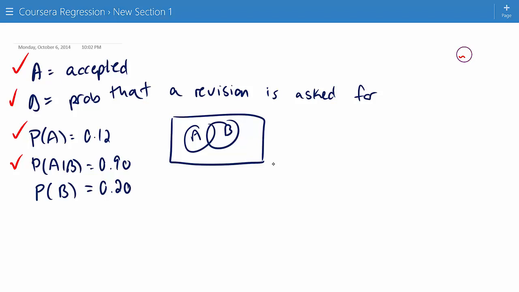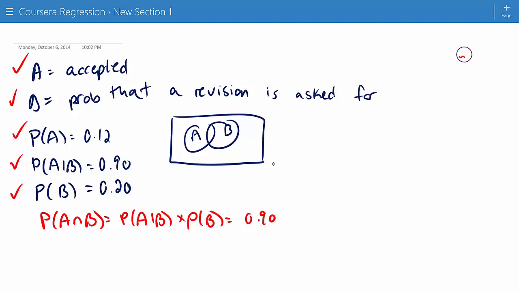And the question is asking, could it be that probability of B is 20%? Well, the probability of A intersect B is equal to the probability of A given B times the probability of B, which is 0.90 times the hypothesized 0.20, which is 0.18.